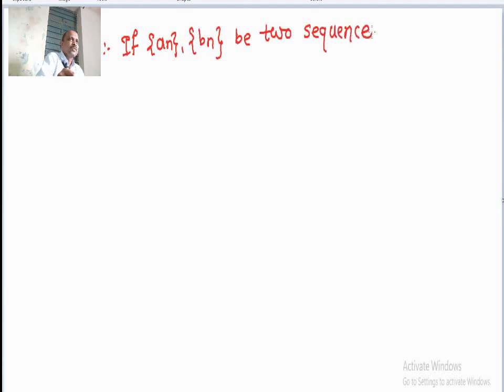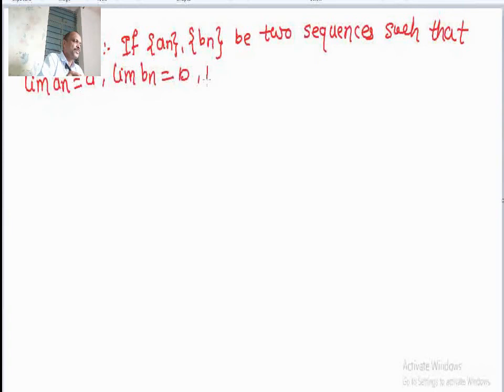Theorem: if an, bn be two sequences such that limit of an equal to a and limit of bn equal to b, then